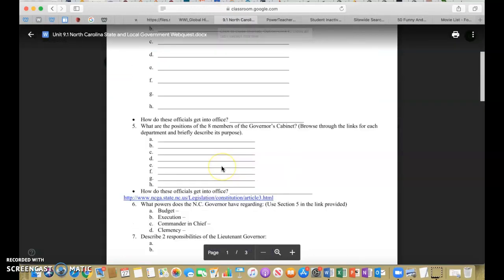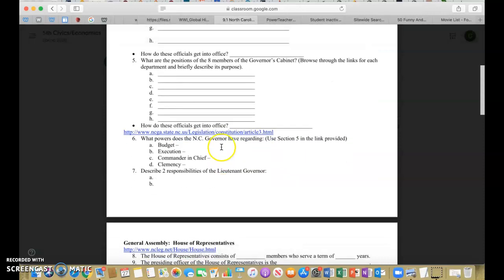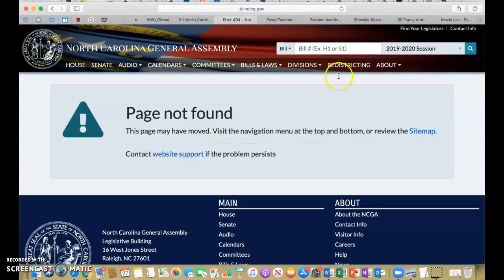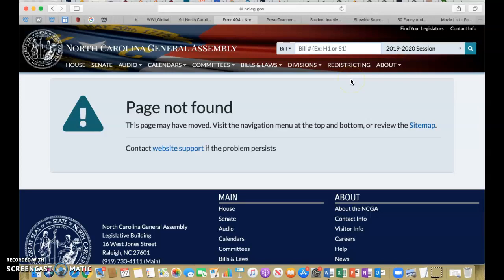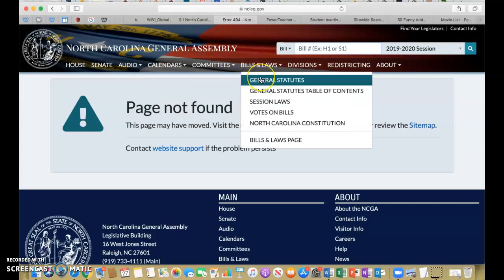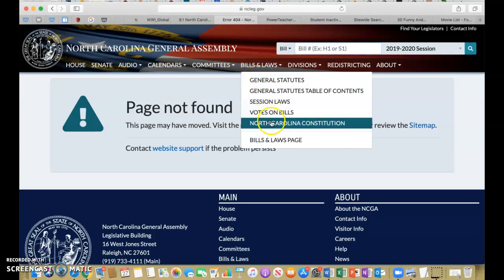The only ones that I saw that were not working, this one right here, which is North Carolina General Assembly, the Constitution, and that one said that it had an error. So if it shows that it has an error, then one thing that you can do as you're searching is you can kind of come up, start looking. Here's the general statutes. Here's the North Carolina Constitution.